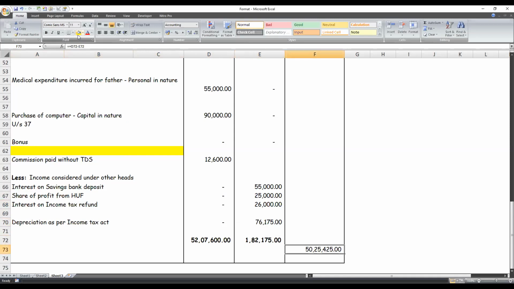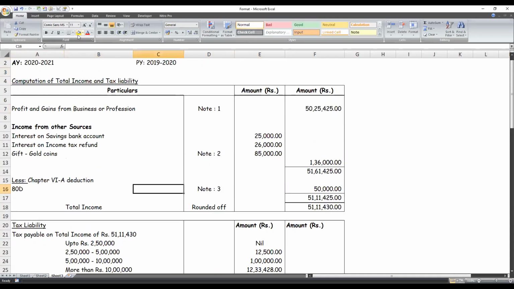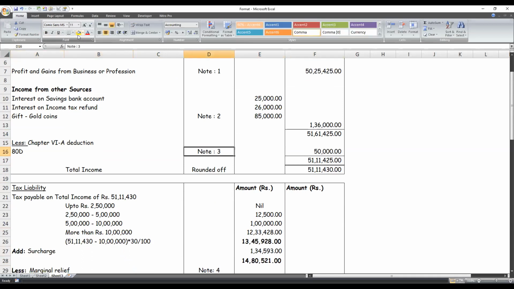And we have arrived at the total income or PGBP income as such. Now, whatever has been excluded from the PGBP as income and included in the other heads, make sure you have included it here. And now, Chapter 6A deduction: as mentioned before, why we are allowing 50,000, make a separate note, because his father is then a senior citizen.